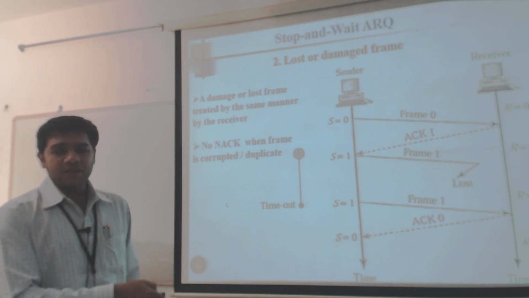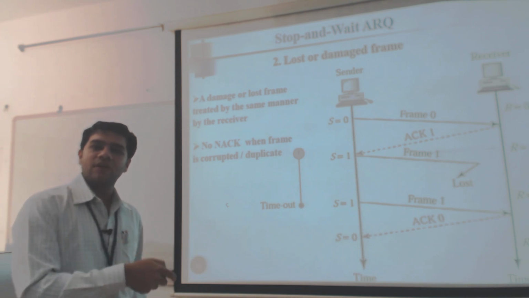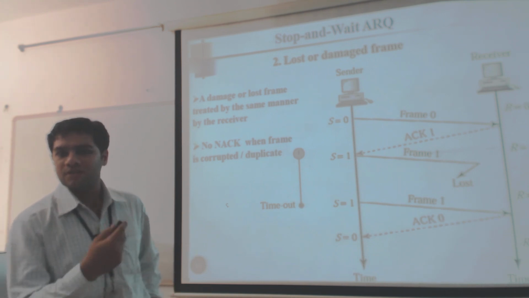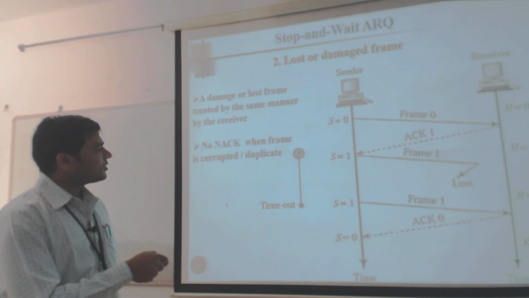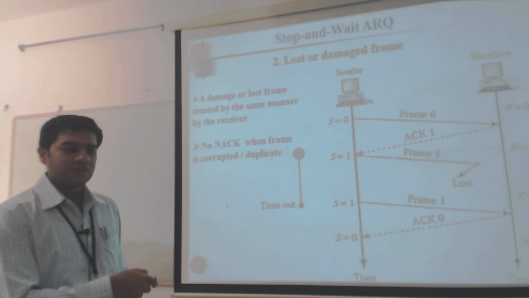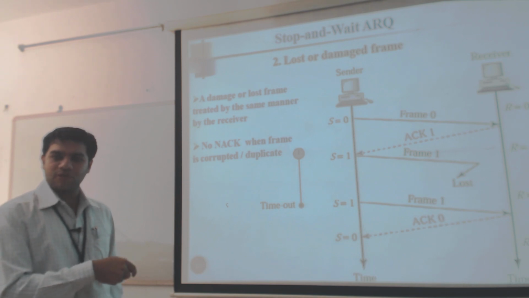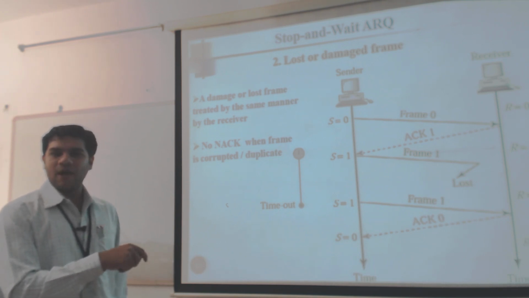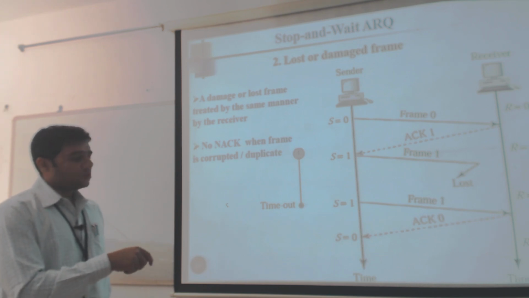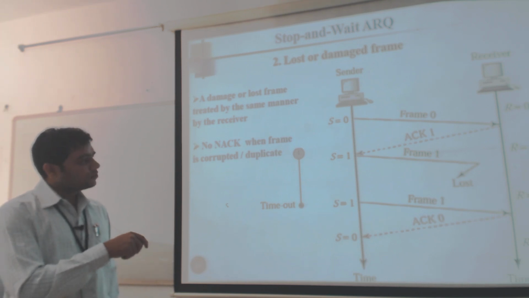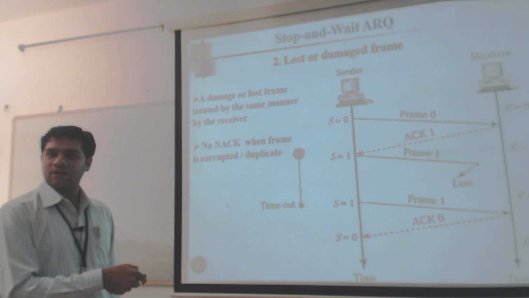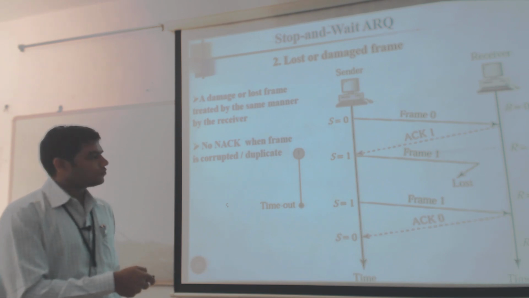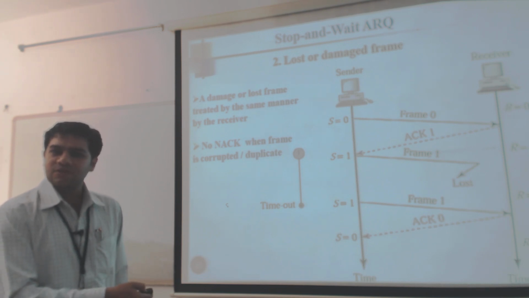So the receiver simply stays idle. It won't give any acknowledgement once it doesn't receive any data. So what the transmitter has to do is wait for a timeout period. We have discussed what a timeout period means: it is a maximum round trip time. So it waits for a certain amount of time, and during this time it doesn't receive any acknowledgement, so it retransmits the same frame.